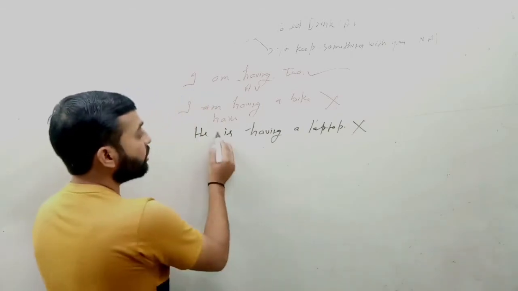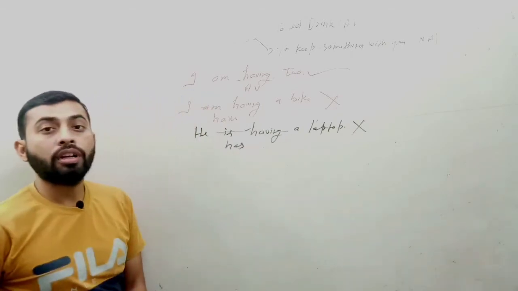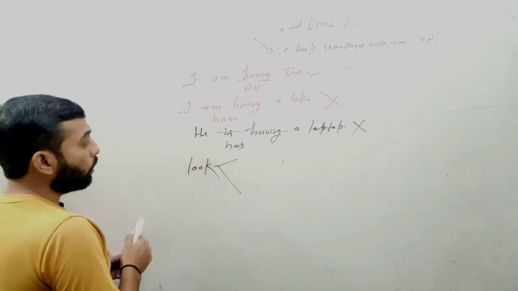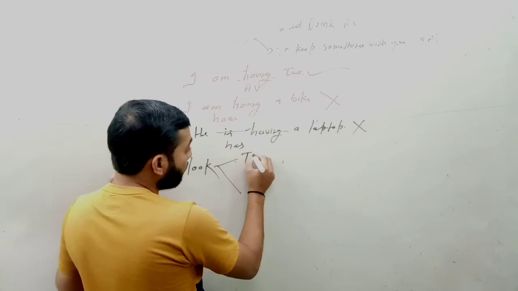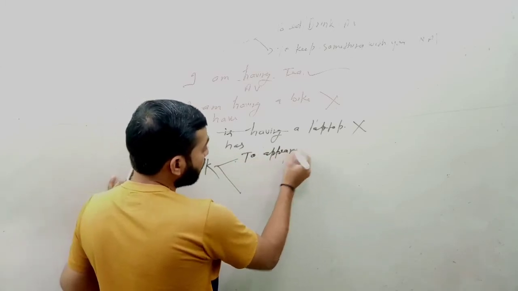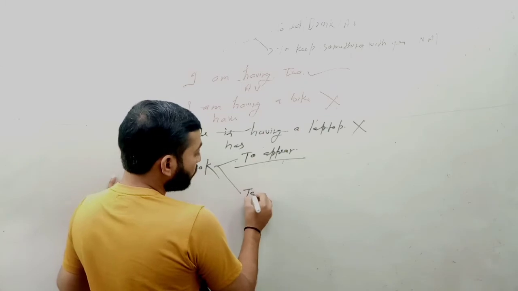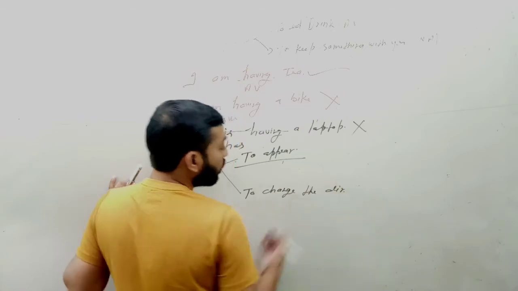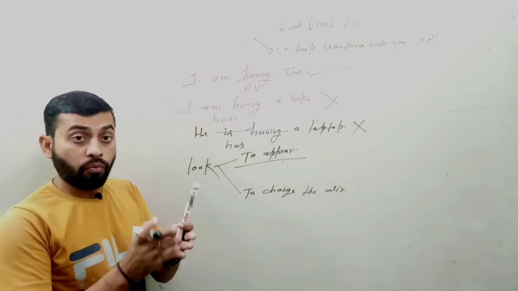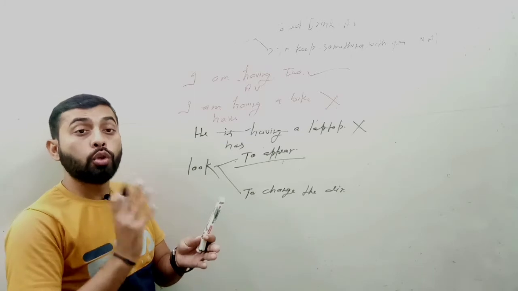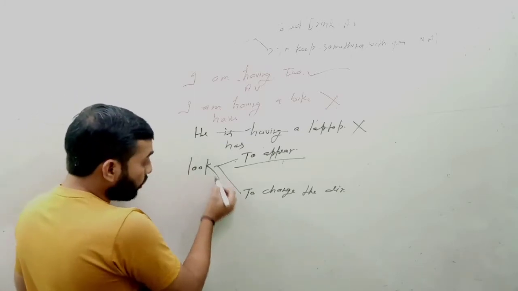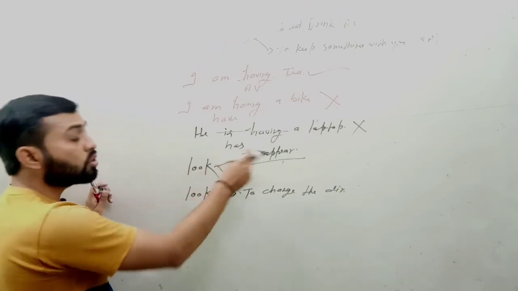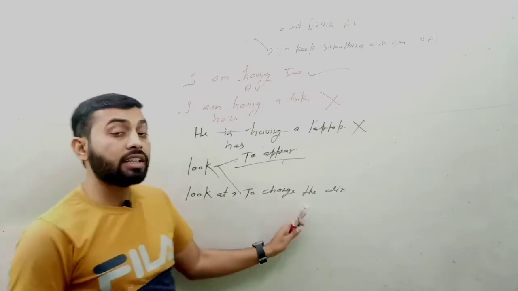This is wrong expression. Simply you have to say he has a laptop. Next is look. You know very well look is a verb. Look has two meanings. One is to appear. Another one is to change the direction where you are watching. Someone will say look at me, you will change the direction, that is called look at. This is not look, that is the phrasal verb, it is look at. Look means to appear, but look at means to change the direction where you are watching.